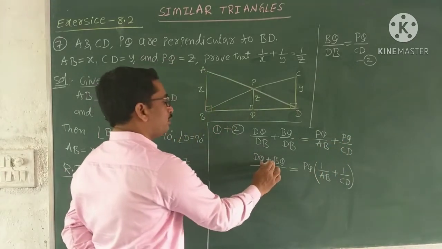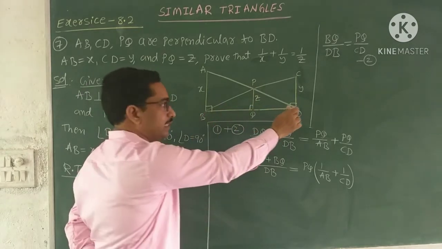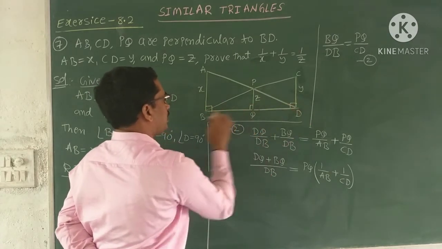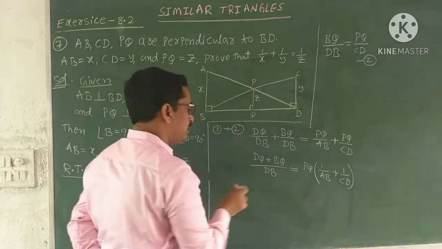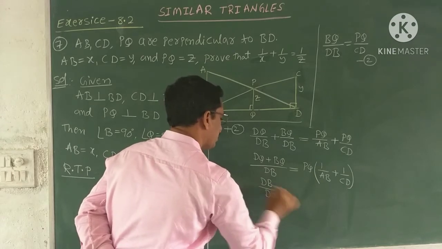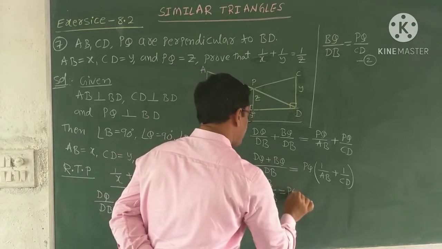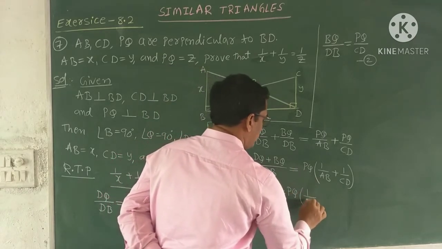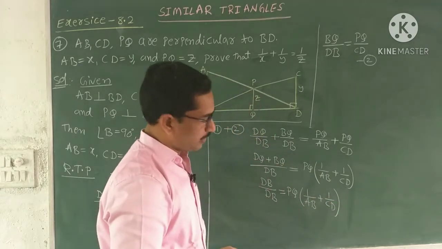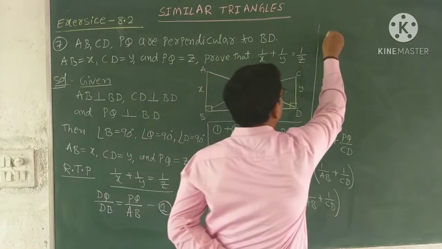Next, see what is DQ plus BQ? The sum of the two sides, DQ plus BQ, is the complete length BD or DB. So here I am writing DB by DB equal to, the same, substitute the values, write it as it is, PQ into 1 by AB plus 1 by CD. Now see, DB cancels. So left side only 1.